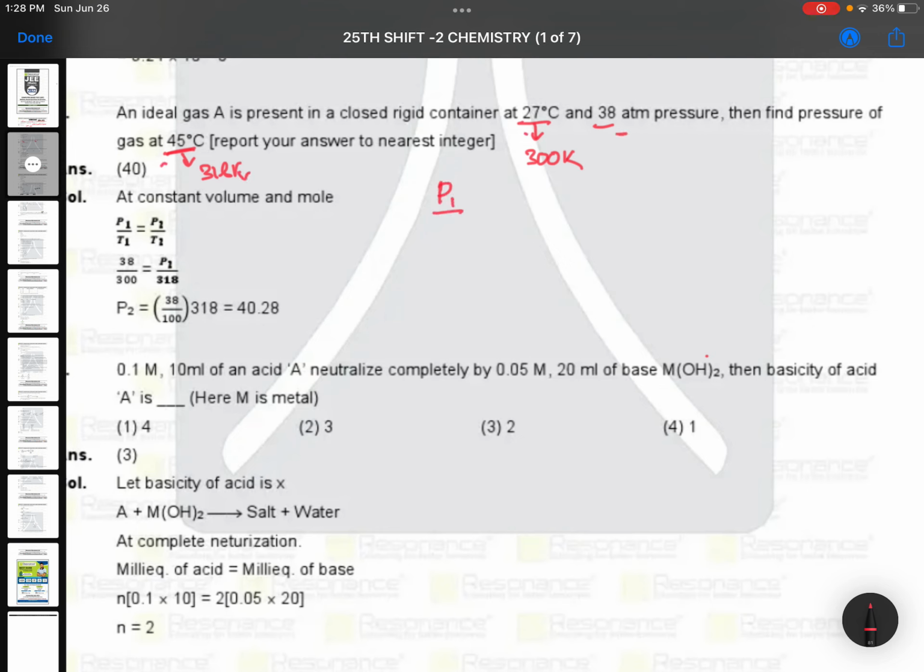So the law is P1/T1 = P2/T2. A very simple basic pressure temperature law. States of matter का क्वेश्चन है. डायरेक्ट इसमें सब्स्टिट्यूट कर दे, you will get the answer.